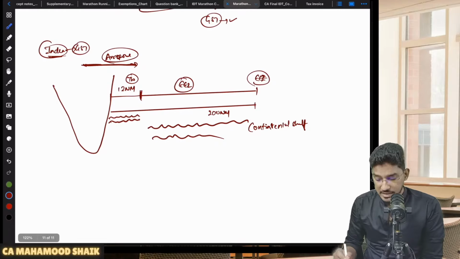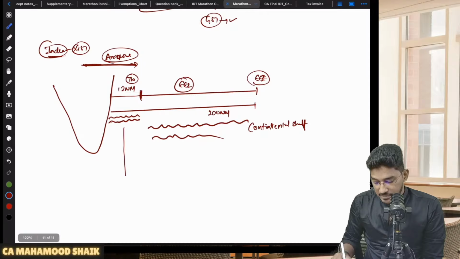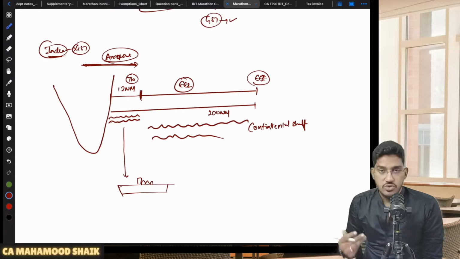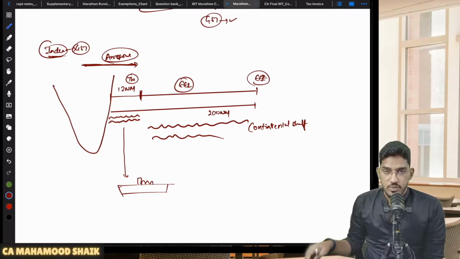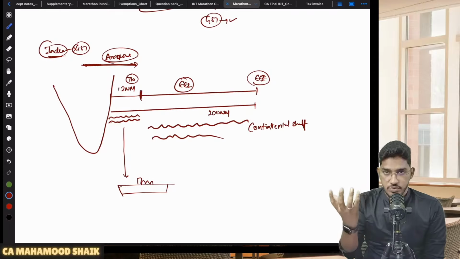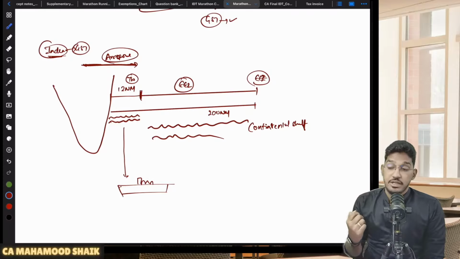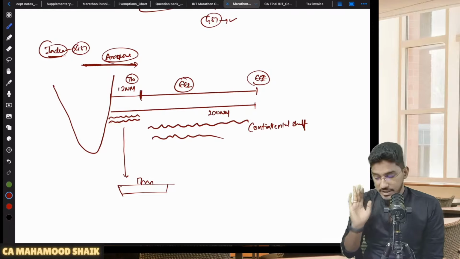Now why I have explained this is, let us say, for example, in the 12 nautical miles of territorial waters, there is a person making a taxable supply. Generally those who make taxable supplies in territorial waters are casinos. If you go to Goa, within 12 nautical miles, you will find some cruise ships. Inside those cruise ships, they run casinos, where they provide a bunch of services. There will be restaurants, and actionable claims will also be provided.